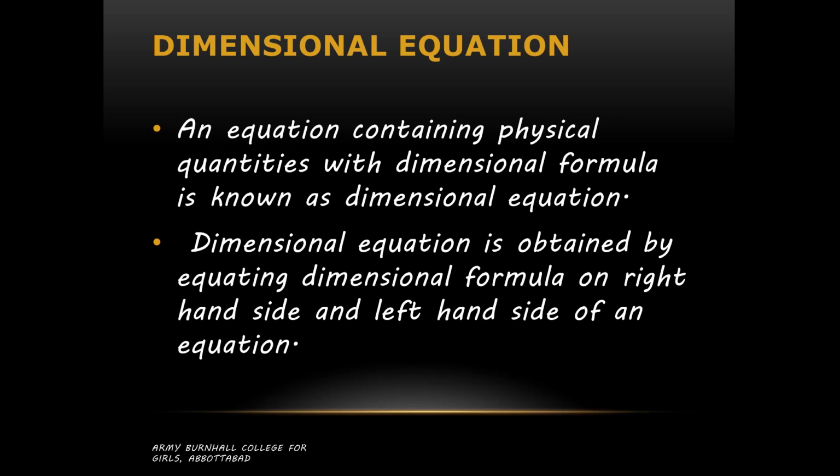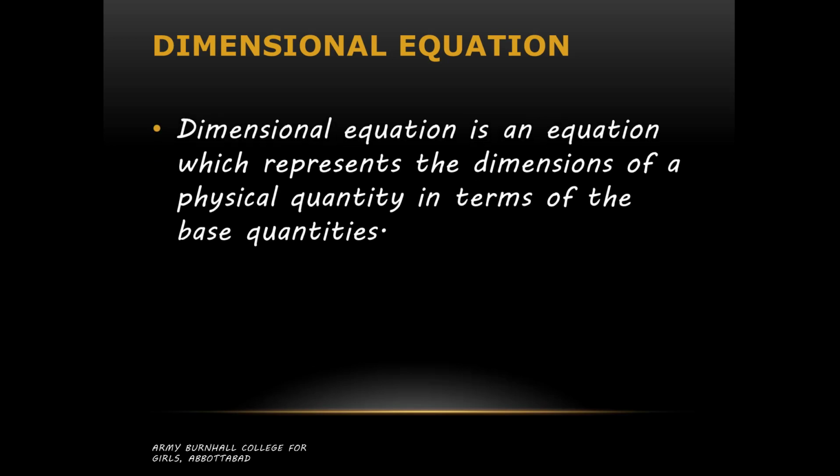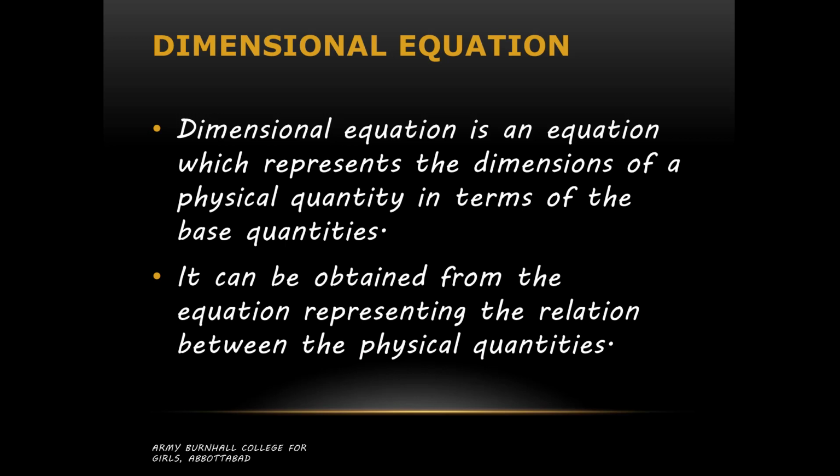Okay, so we can equate, we will use the equality sign to give a dimensional equation. A dimensional equation is an equation which represents the dimensions of a physical quantity in terms of the base quantities, just like a simple formula. It tells us about the relation between the quantity and the base quantities. It can be obtained from the equation representing the relation between the physical quantities. Again, same thing: if we know the exact formula, then we can write their dimensions and we will get the dimensional equation.